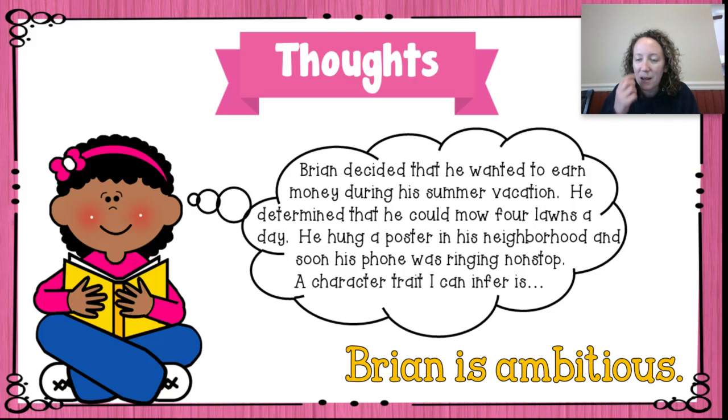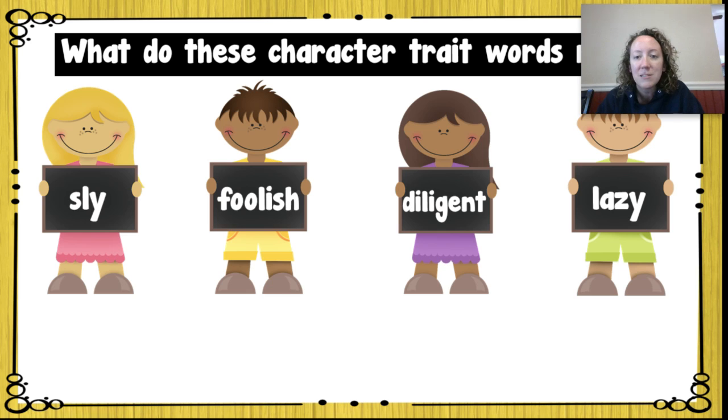So let's practice. Now we're going to take everything that we've learned about inferring based on 4 things, right? Feelings, action, dialogue, and thoughts, all right? And we're going to see if we can put it all together. All right, so these are character trait words. We have sly, foolish, diligent, and lazy. So the first thing I'm going to do is look at these and define them. I'm going to figure out what they mean.